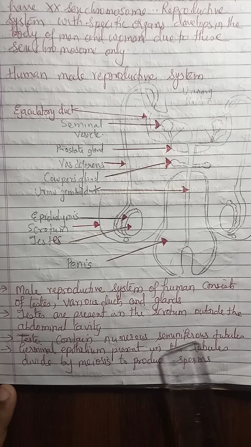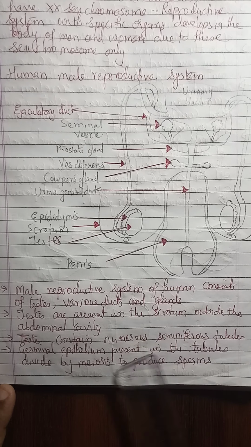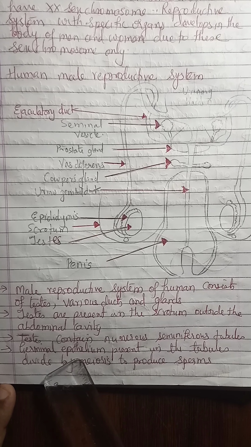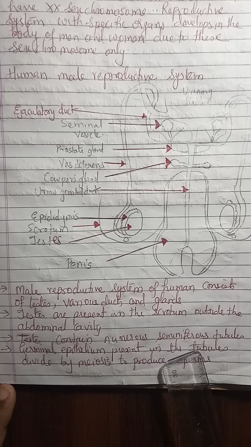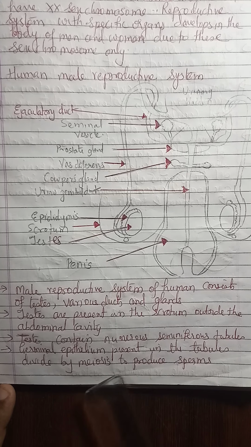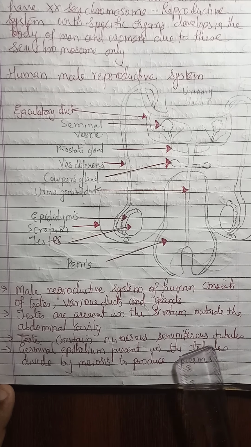Testes contain numerous seminiferous tubules. Germinal epithelium present in the tubules divides by meiosis to produce sperms, and thus the sperms are produced in the testes.